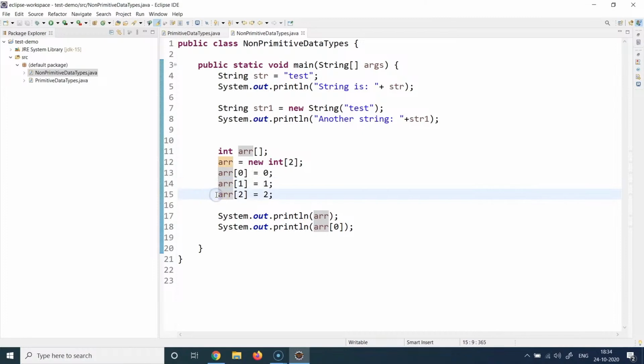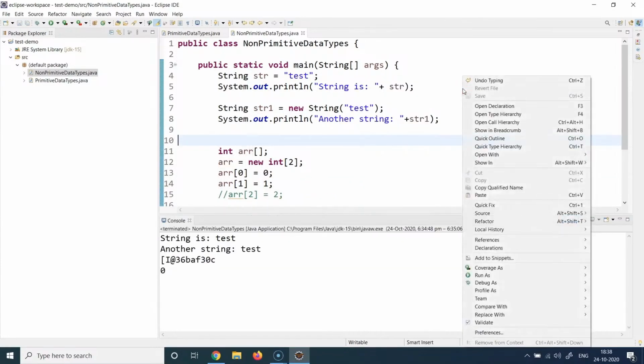And this is just to show an error scenario, but I will just comment this for now. You can just put double slashes and comment any line. So I'm filling up this array with 2 values, and their locations would be 0 index and first index. These are just continuous memory locations, and we denote those memory locations as 0 and 1. Array indexes always start with 0, and I'm just putting some values here. You can put any values. Then I'm printing the whole array, and I'm also printing the first value of the array. We'll see how this pans out, and we'll also see how we can change this.